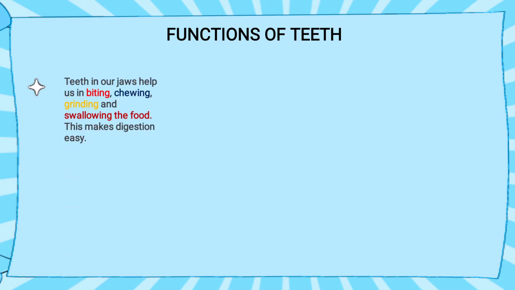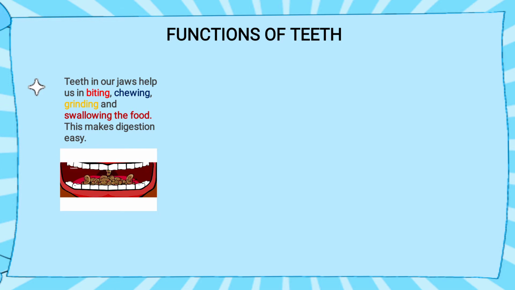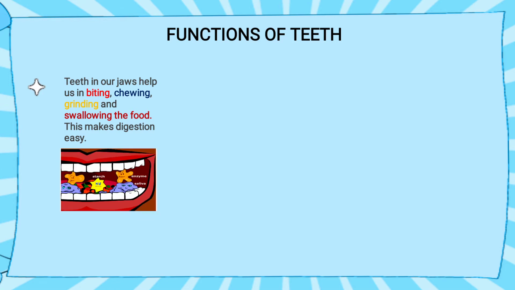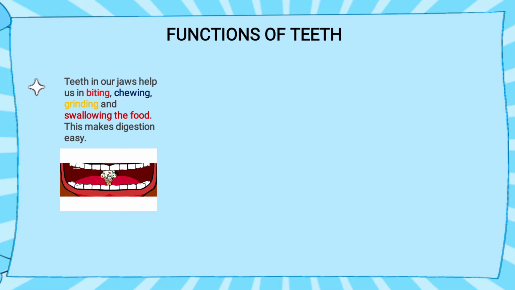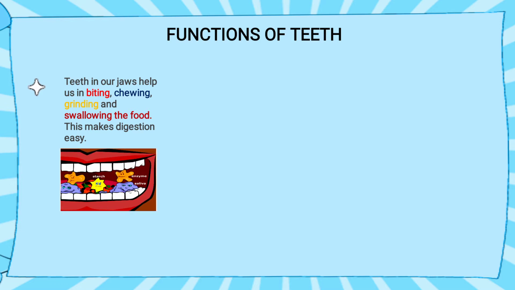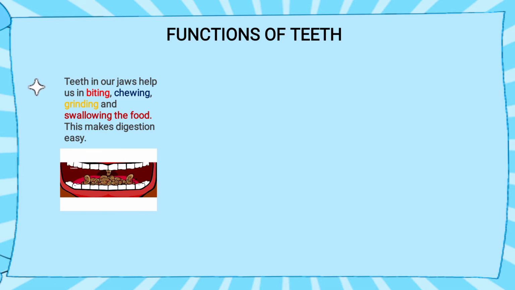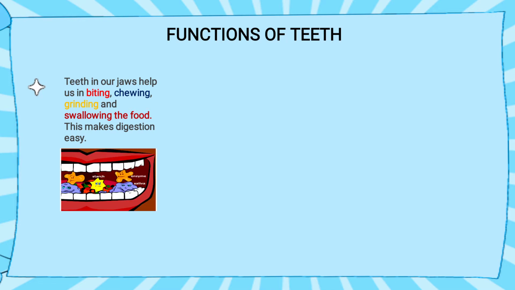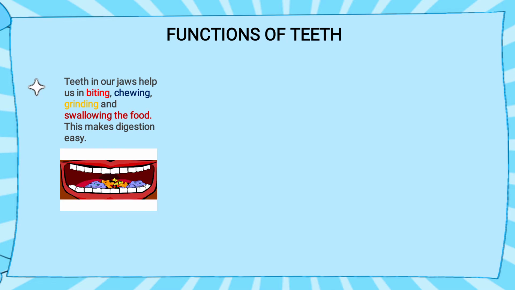So first function is, teeth in our jaws help us in biting, chewing, grinding and swallowing the food. This makes digestion easy. Now you see in the image, with the help of teeth, the food is being chewed up very nicely. Okay, because our body needs energy to do any work. And from where will we get energy? We'll get energy from the food.